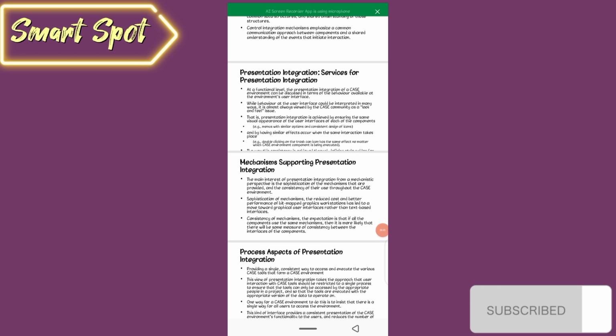Process aspects of presentation integration: providing a single consistent way to access and execute the various CASE tools that form a CASE environment. This view of presentation integration takes the approach that user interaction with the CASE tool should be restricted to a single process, to ensure that the tools can only be accessed by the appropriate people in a project and so that the tools are executed with the appropriate version of the data to operate on.